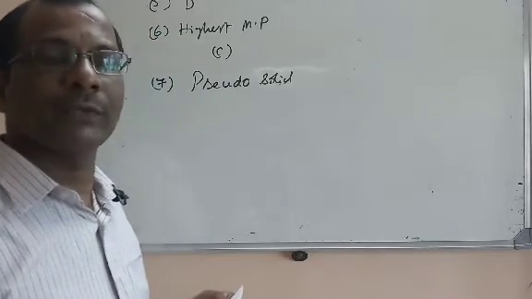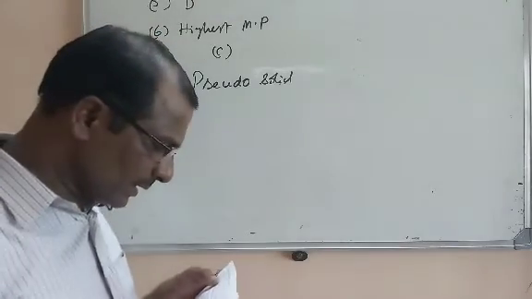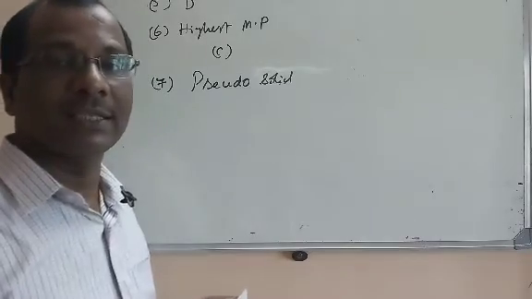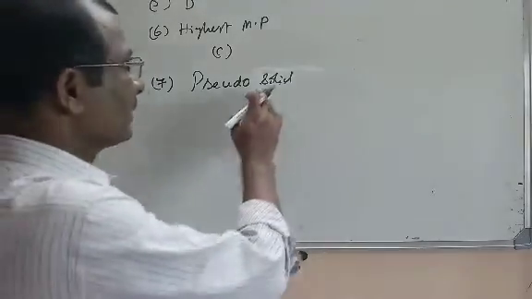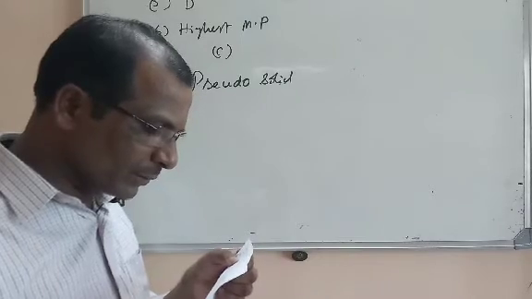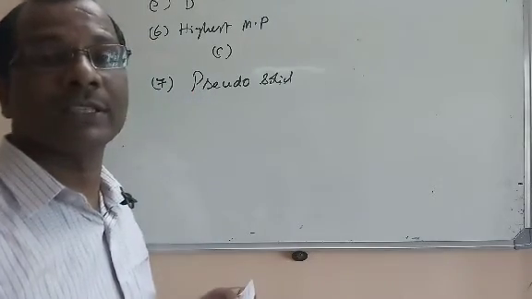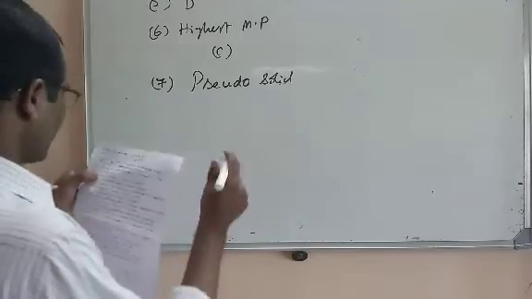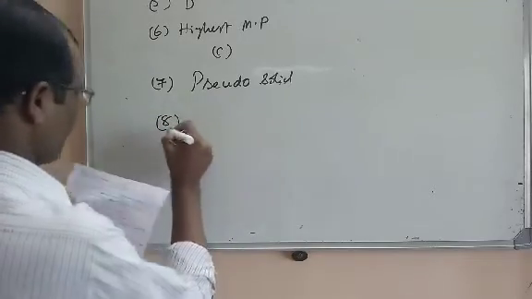CaF2 is a crystalline solid, an ionic crystalline solid. Second one is glass. Yes, glass is amorphous and that is a pseudo-solid. The third option is NaCl and the fourth one is all of these. So the correct option is glass. Now let us go for the next NEET question.